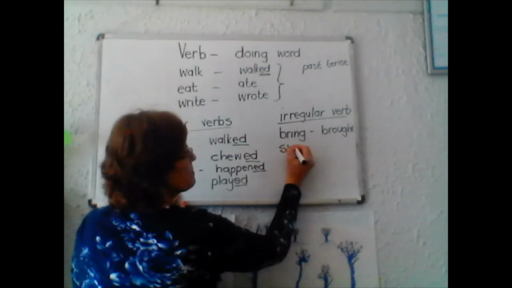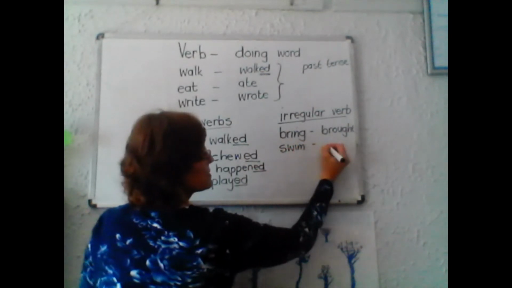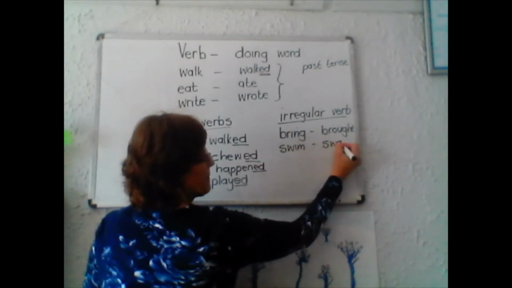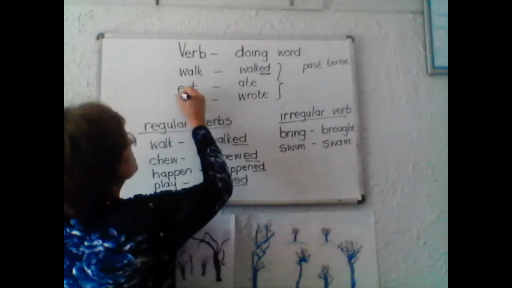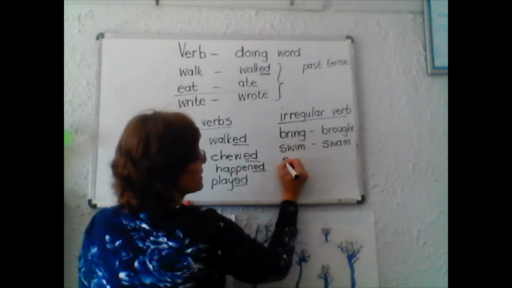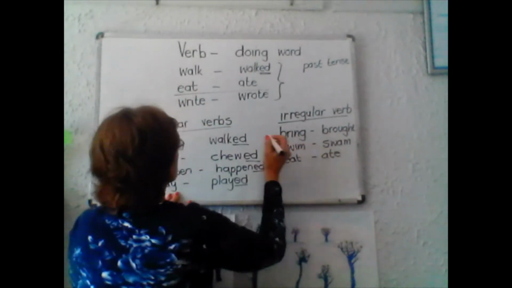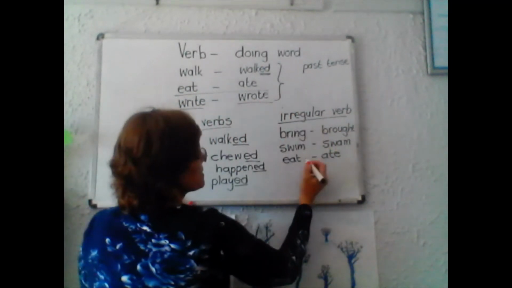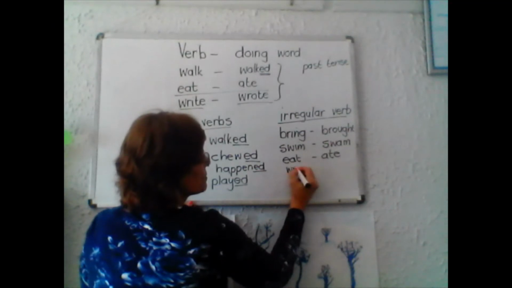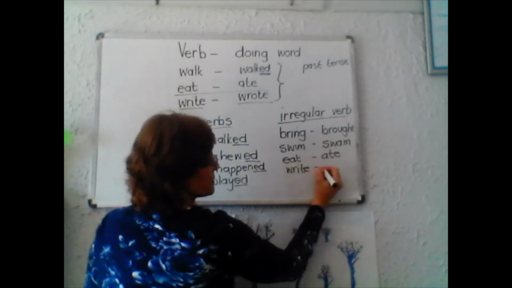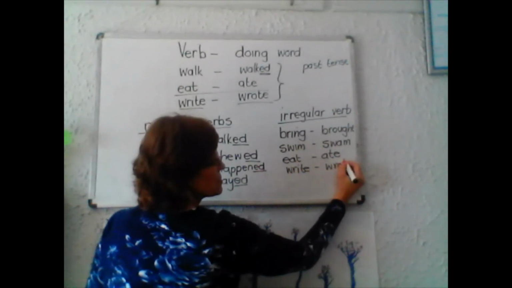I swim in the sea today. Yesterday I swam. That word, eat and ate. I eat my apple. Yesterday I ate my apple. Write and wrote is an irregular verb. Write. And yesterday I wrote.